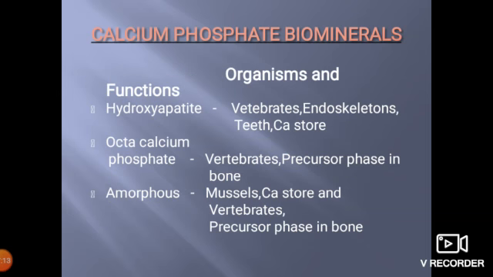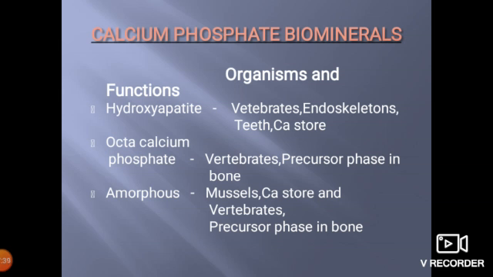Next slide shows the calcium phosphate biominerals, organisms and their functions. There are four biominerals present in calcium phosphate biominerals. First one is hydroxyapatite, second one is octacalcium phosphate, third one amorphous. The first, hydroxyapatite, is present in vertebrates, with the function of exoskeletons, and it is present in teeth, with the function of calcium storage.